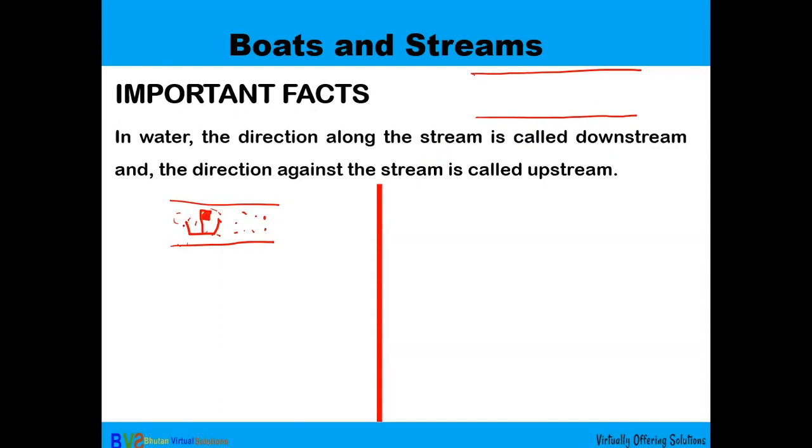Now, in water, the direction along the stream is called downstream. The direction of the flow of the river is downstream. If this boat also moves with the flow, then it is known as downstream.